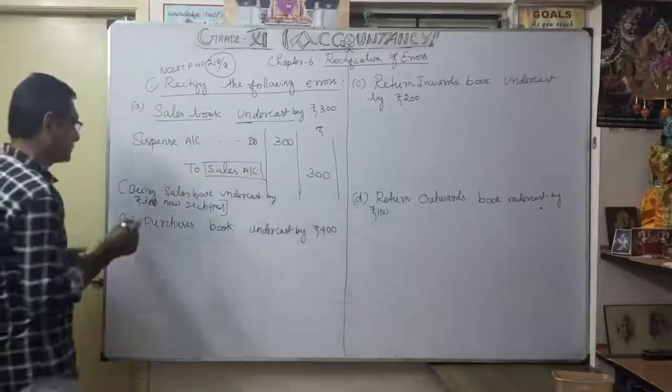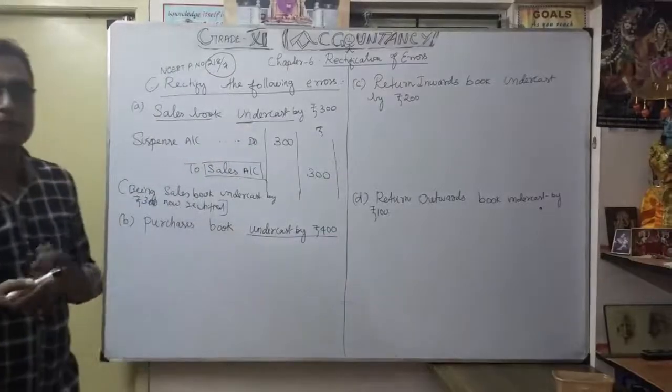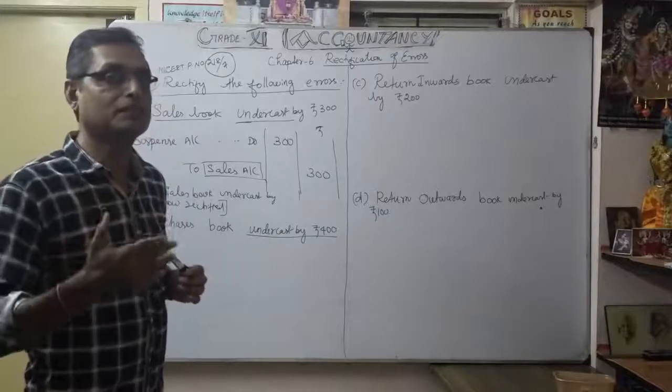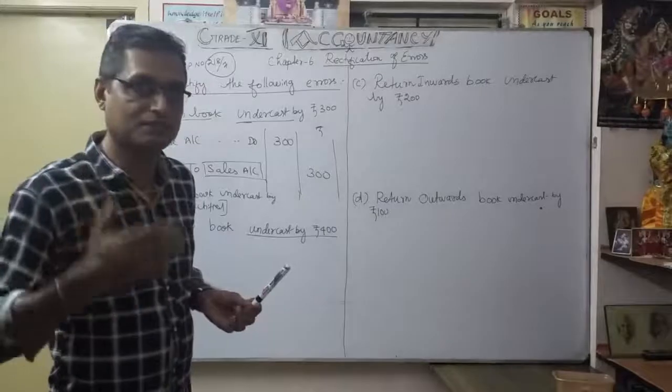Now purchase book undercast by 400. As you know very well, purchases are always debit side. Here we want further debit. Whenever undercast, it is considered as further debit.